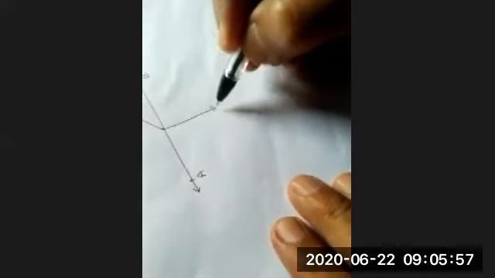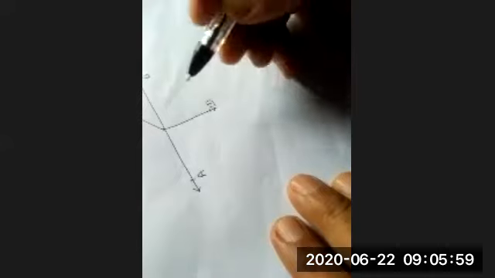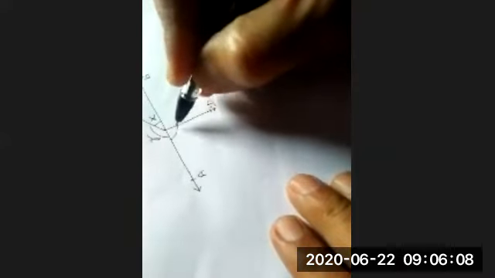This is OB. This is angle X, this is angle Y, this is angle Z, and this is angle W.